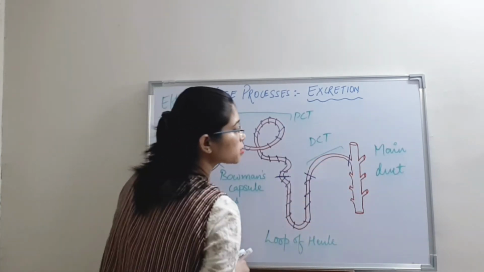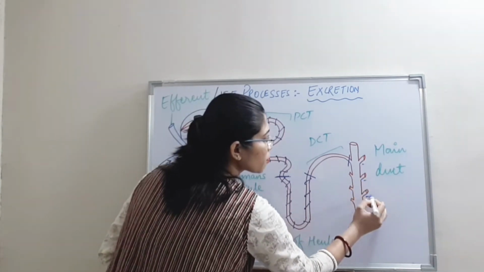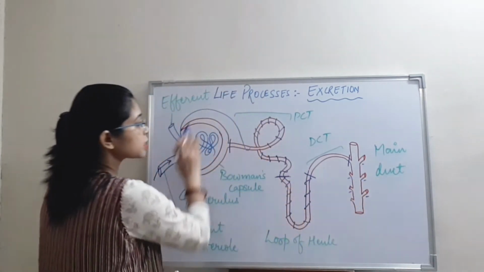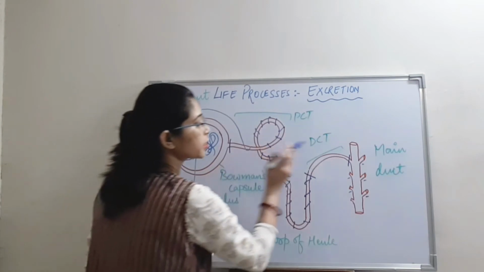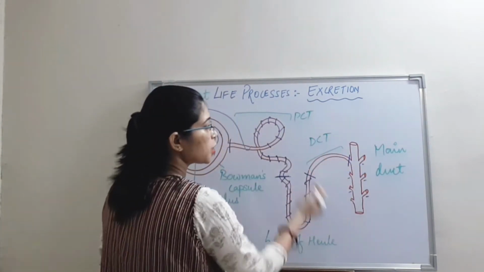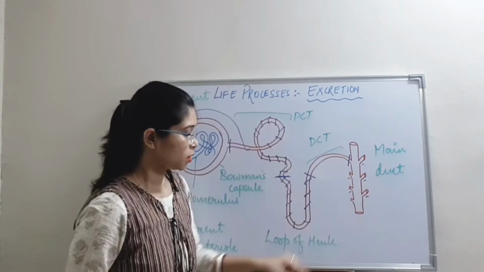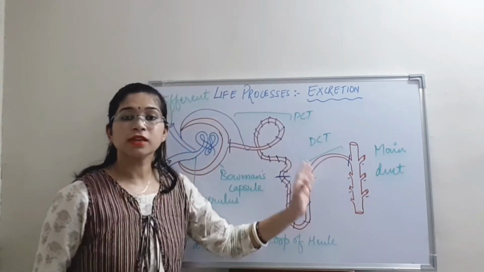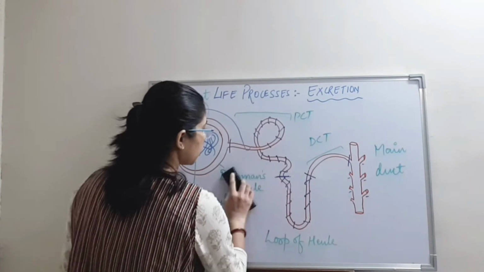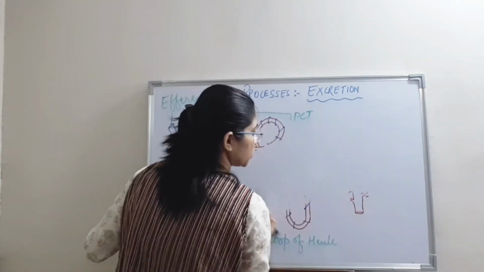Now, what does this indicate? Now you see, this is a single nephron and this is connecting to the main duct. In this way, many nephrons are there which are getting connected to these ducts. Now this main duct opens up into the ureter. Now I will show you with the help of a diagram again.